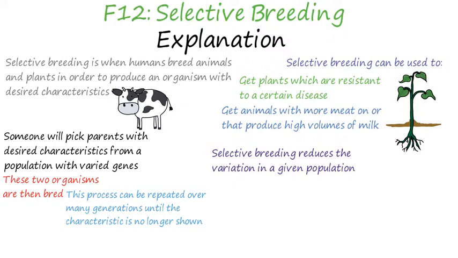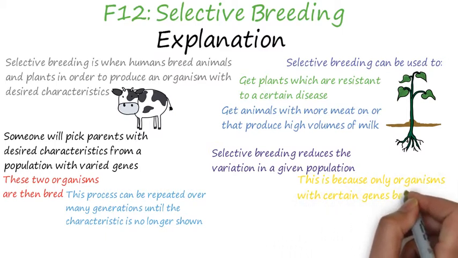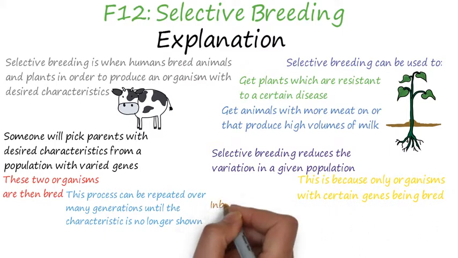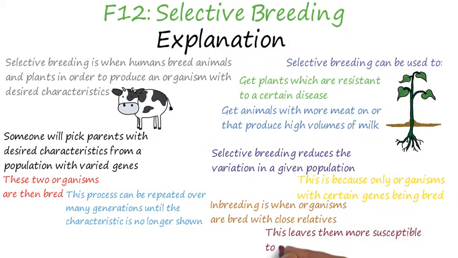Despite helping to progress many industries, selective breeding does have its downsides. For instance, selective breeding reduces the variation in a given population. This is due to only organisms with certain genes being bred. This is particularly bad if there is a sudden change in the environment or a certain disease emerges.